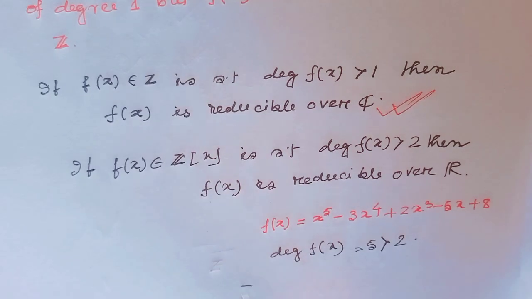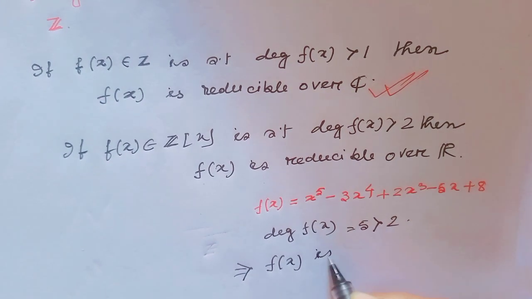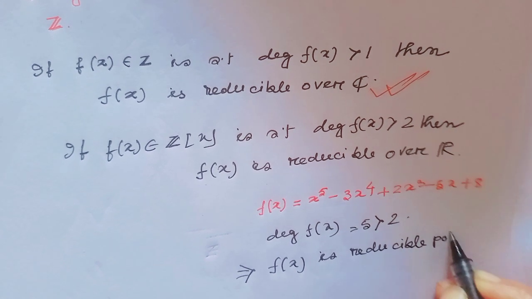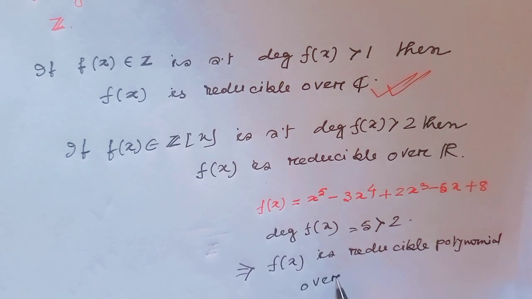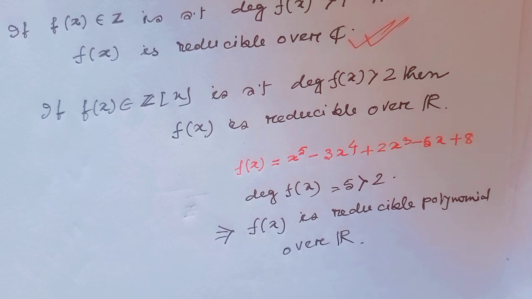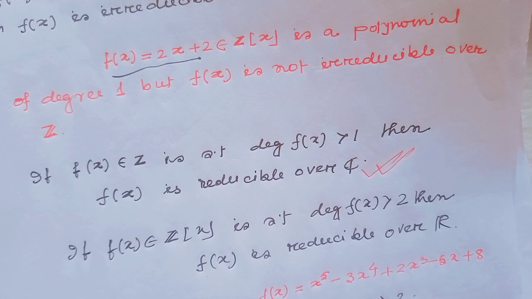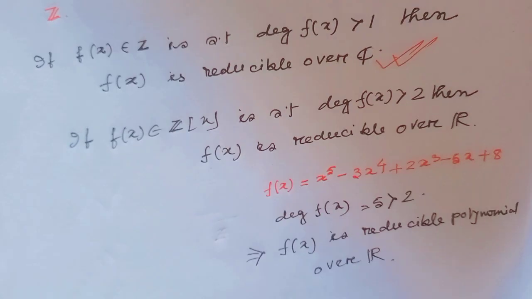So we can tell f(x) is a reducible polynomial over the field R. Since here degree is greater than 2, this is a reducible polynomial over R, and over C, when degree of f(x) is strictly greater than 1, then this is always reducible over C.